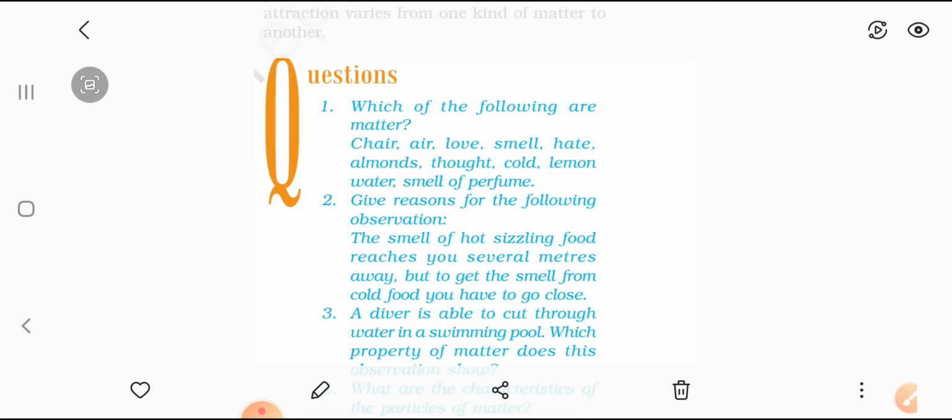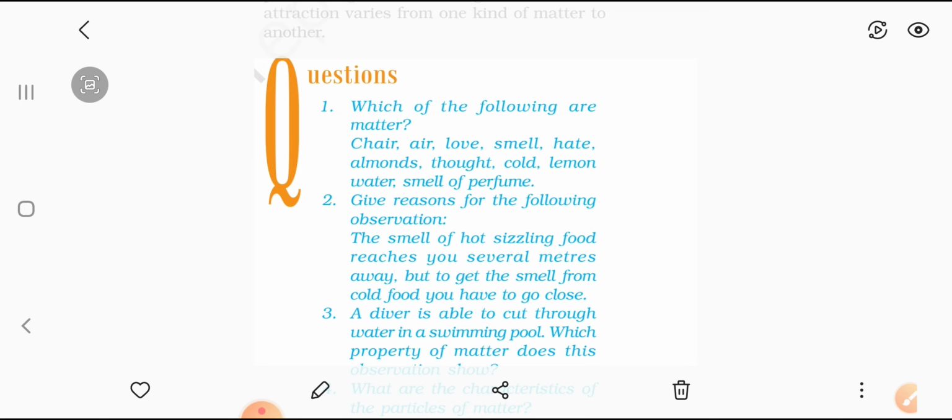We are not considering them in the category of matter, because love is not occupying a space, it is just a feeling, it may be different from individual to individual. We are not saying that love is carrying that much space, or that love has a 200-gram weight. We are not considering this kind of thing. So love, smell and hate are all feelings only, they are just words, so we are not considering them as matter.